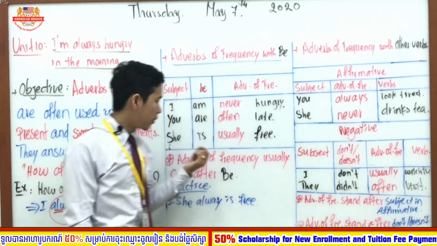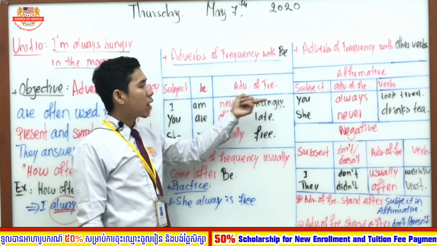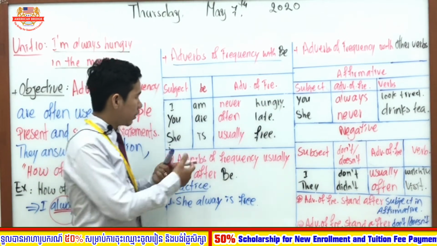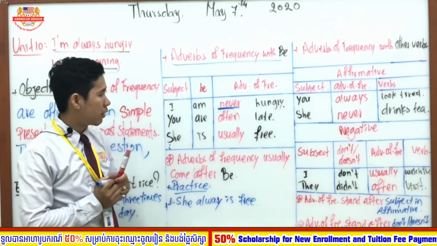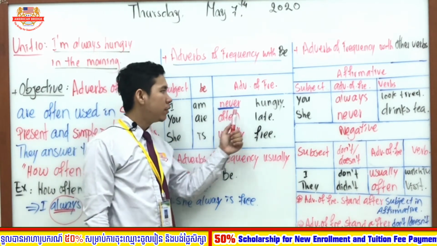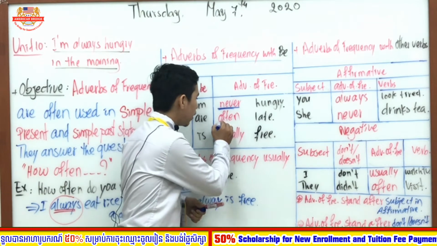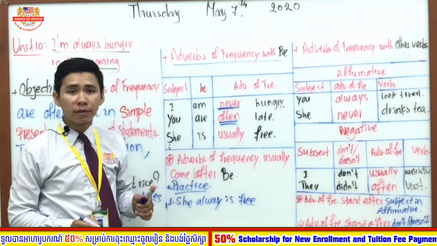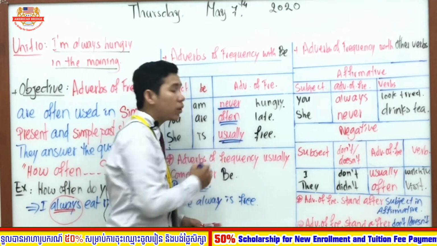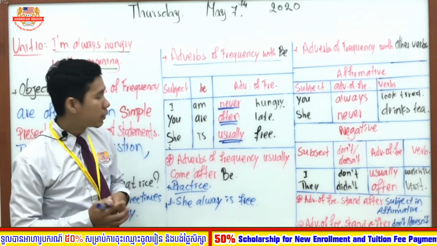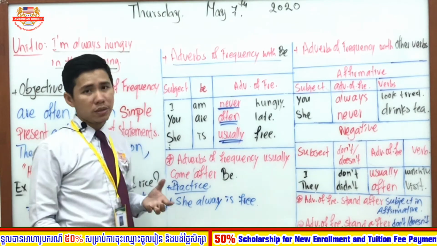So let's see our examples. I am never hungry. Here, never is the adverb of frequency. You are often late. Often is also called an adverb of frequency. She is usually free. Usually is called an adverb of frequency. And there will be more examples.